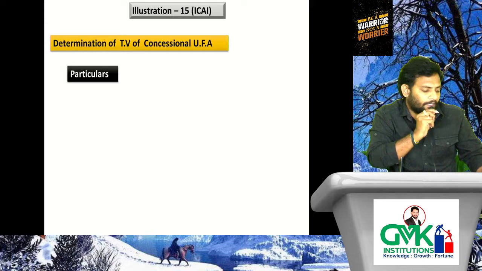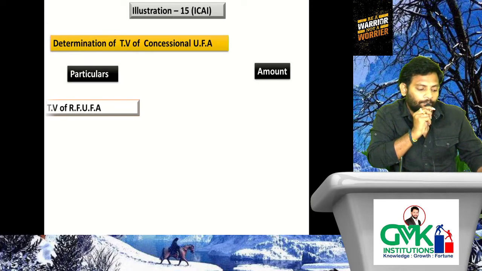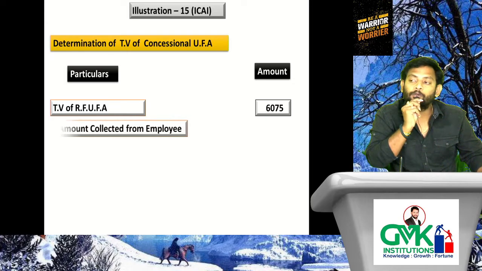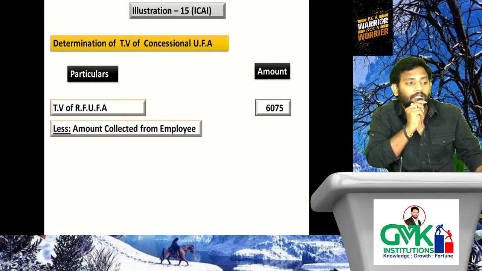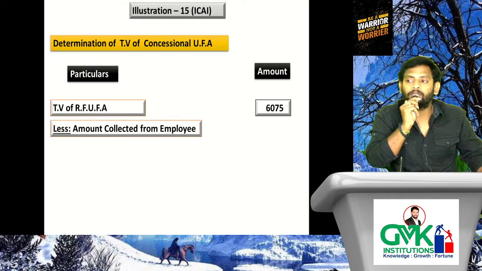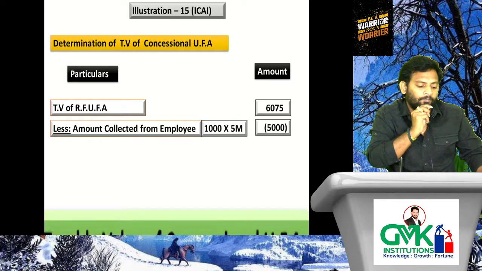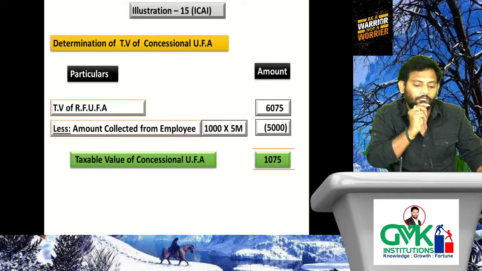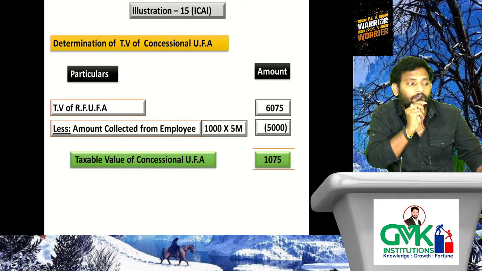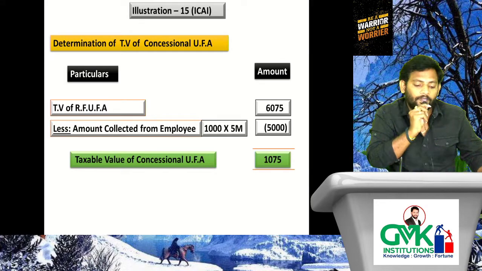Determination of TVF concessional unfurnished accommodation. First we need to determine TVF RFUFA. Already we determined 6,075, less amount collected from employee. How much are they collecting? 1,000 rupees per month into how many months? 5 months, that is 5 months only he occupied. He will pay only for 5 months. How much? 5,000. Then how much will you get? Taxable value of UFA is 1,075. This is the TVF concessional UFA.